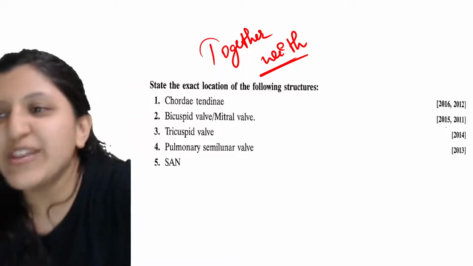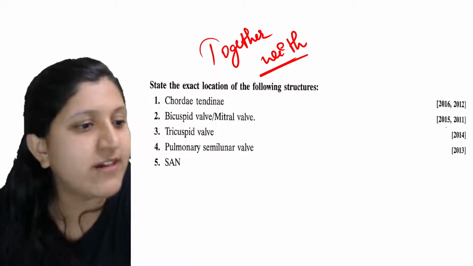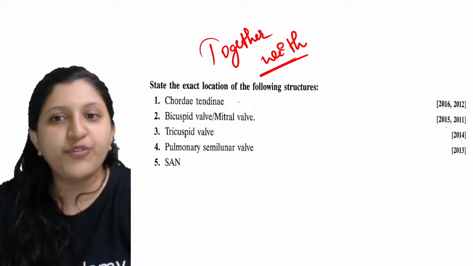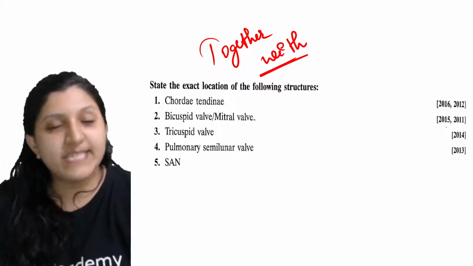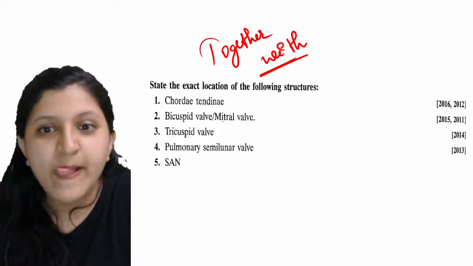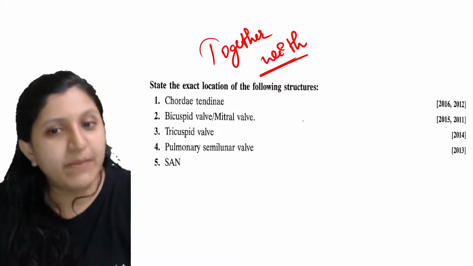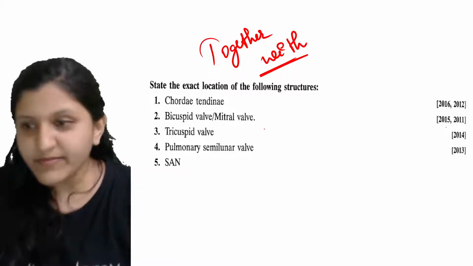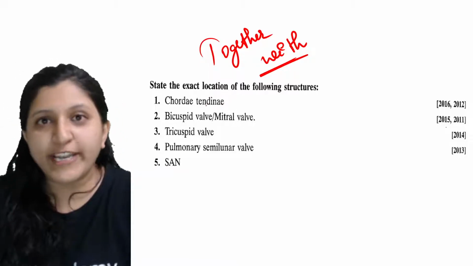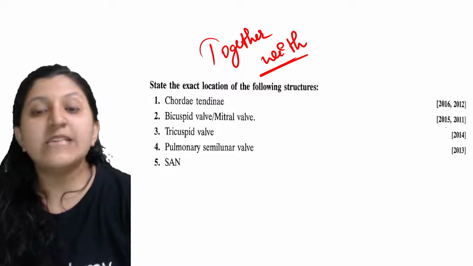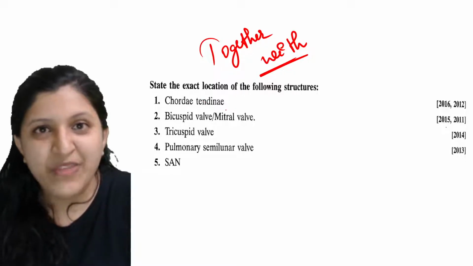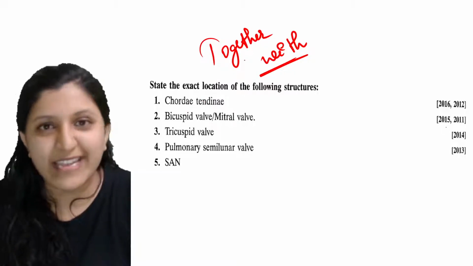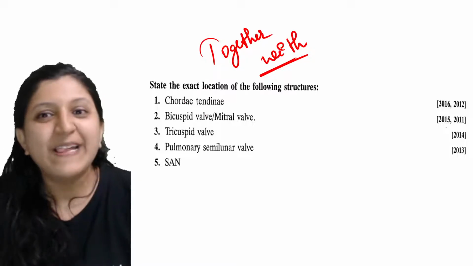All right, so now you can see this. Anybody wants to write the location of chordae tendineae, bicuspid valve or mitral valve, tricuspid valve, then pulmonary semilunar valve, and the SA node? This question, chordae tendineae, you might think that some of you don't notice this location which is given in your circulatory system. So make sure that this is there.